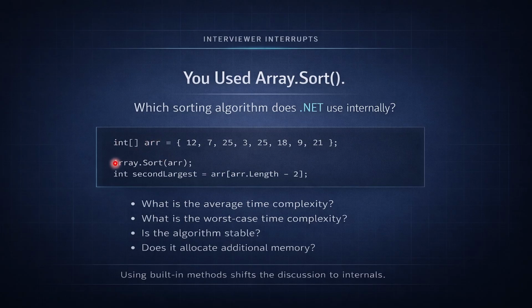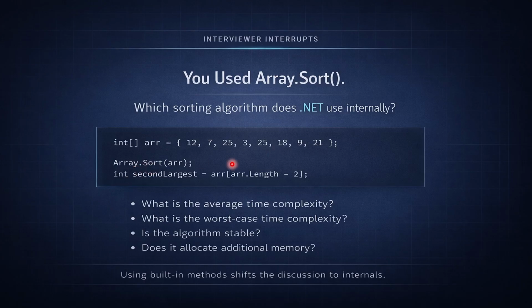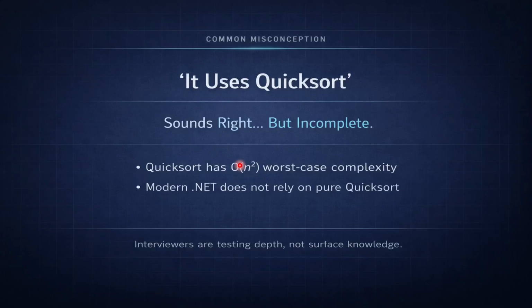It might look very easy, right? We have just 2 lines of code and you're definitely going to get the answer. Even if there is a matching index, you'll put a condition and you'll get through it. But the trouble is, how will you answer these things? In worst case, it becomes O(n²). How do you solve it? How is .NET solving it? Since you have used this method, these questions will be follow-ups.